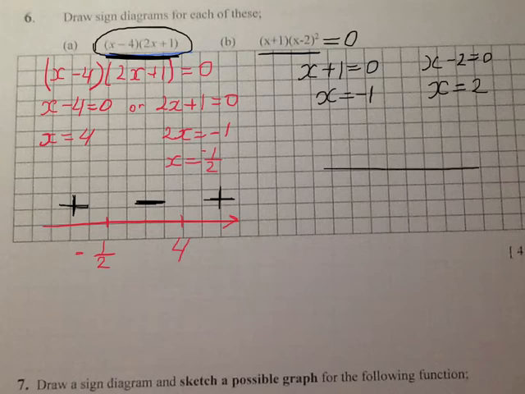So now to draw my line and find the sign diagram, I just plot my x-intercepts, which are -1 and 2. And again, by plugging in numbers or by drawing this graph on your graphic calculator, you will find out that this function is negative here, and positive here.